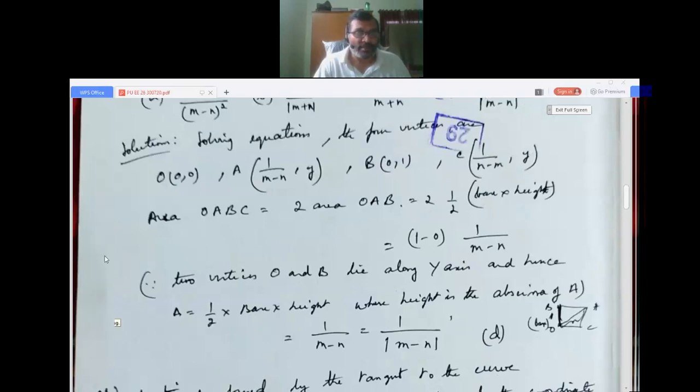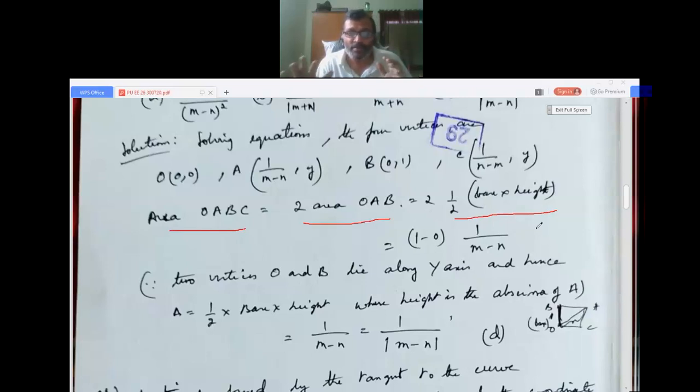You can see that here the area of parallelogram OABC is 2 times area of triangle OAB. I have just drawn a rough diagram. This might be wrong; it should have been OABC, I have written OCAB. So 2 times area of triangle OAB. The area of a triangle is half into base into height.